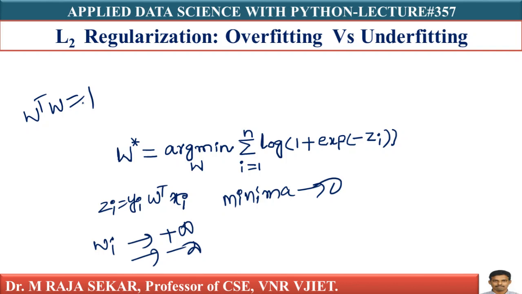To get rid of all these problems, there is an idea called regularization in optimization. Because if you try to solve this problem, W star equal to argmin of sigma i equal to 1 to n of log of 1 plus exp of minus Zi, that is Yi W transpose Xi, it is very easy for Wi to go to plus infinity or minus infinity such that each Zi goes to infinity, and you would overfit to the training data. It is very, very easy for that to happen.